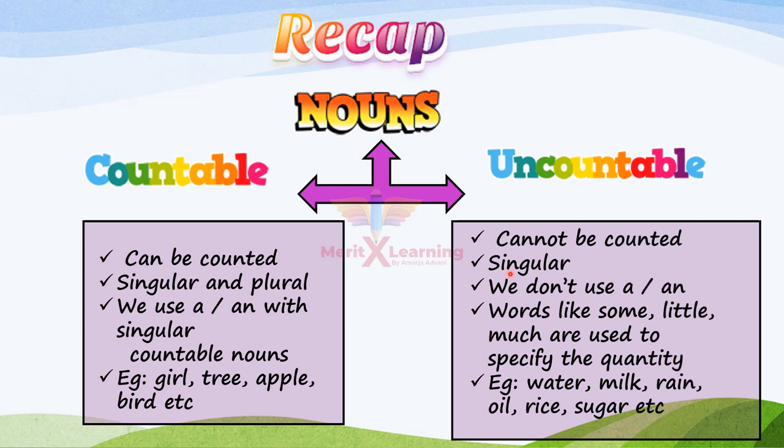Uncountable nouns cannot be counted. They are always singular. We do not use a or an with uncountable nouns. Words like some, little, much are used to specify the quantity of uncountable nouns. Few examples of uncountable nouns are water, milk, rain, oil, rice, sugar, etc.